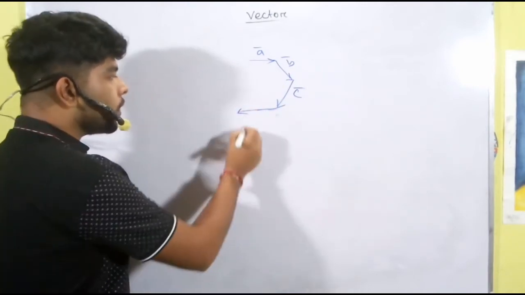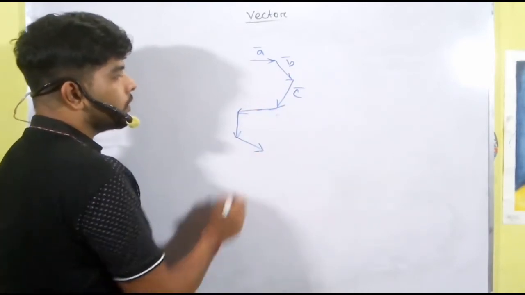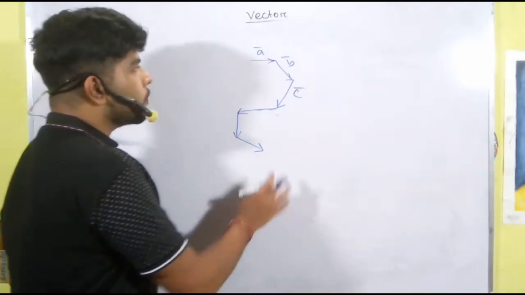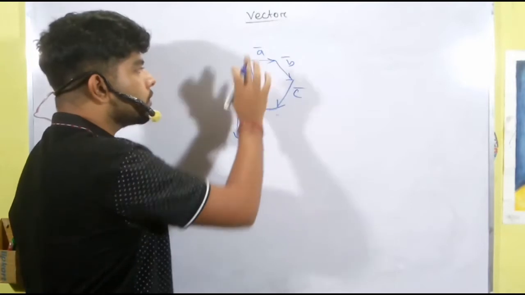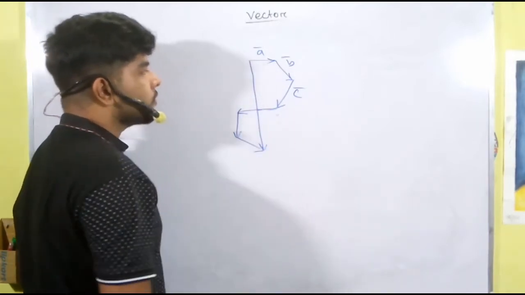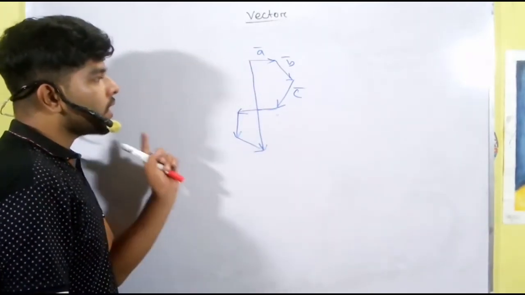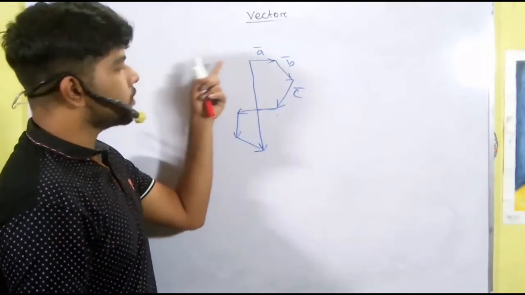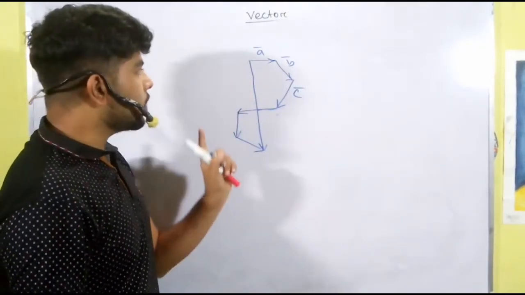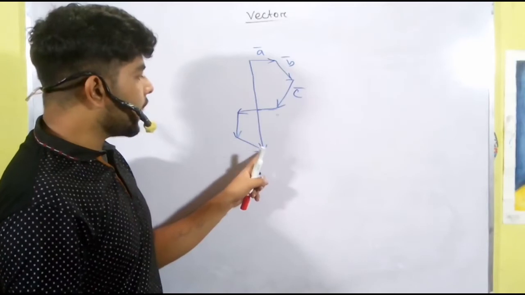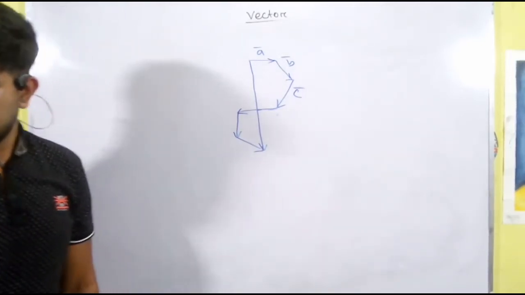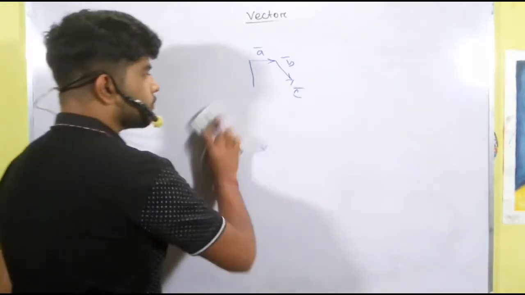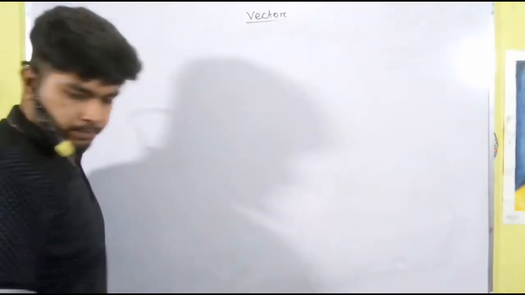By this way we are joining, and the resultant will start from the tail of the initial vector and end at the head of the final vector. This will be the resultant. Okay, this is the head to tail method for resultant vectors.